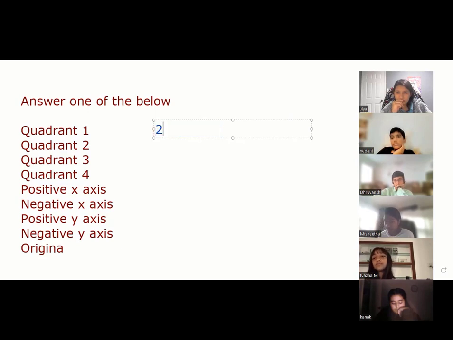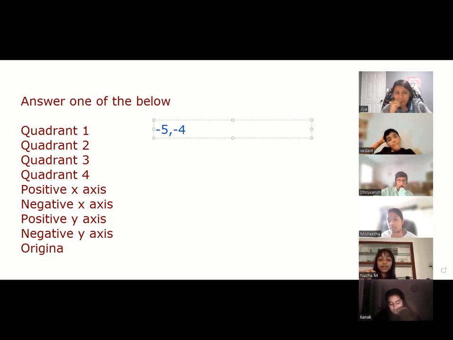Mishita, where will this point lie? Positive x-axis. Perfect. Dhruvansh, where will this point lie? It will lie on the negative y-axis. Very good, Dhruvansh. Tell me, Naja.